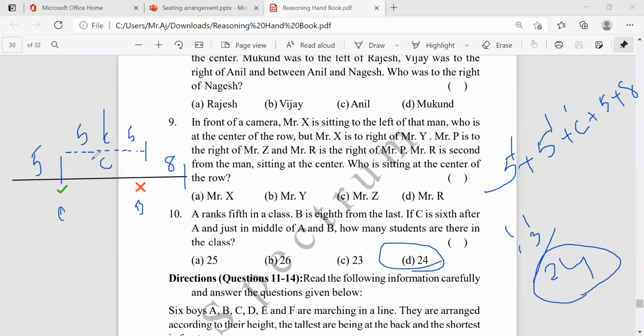Here A to C, how many members is there in the middle? The same members will be there in B to C also. If it is 6, 5 members will be there in middle. Here also 5 members will be there. Okay. 5 and 5 is 15. 15 plus 8, 23, and 1 person is C. Totally 24.